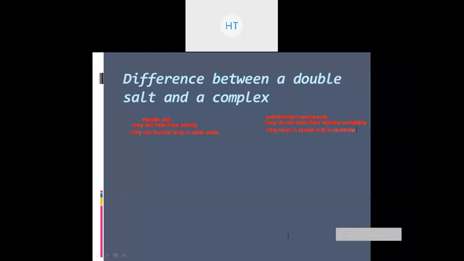What I'm speaking about here is the double salts. Here the properties of the double salt are essentially the same as those of its components. यानी कि जिस component से ये बना है double salt, उसकी property उस components के हिसाब से ही रहेगी, same to same.